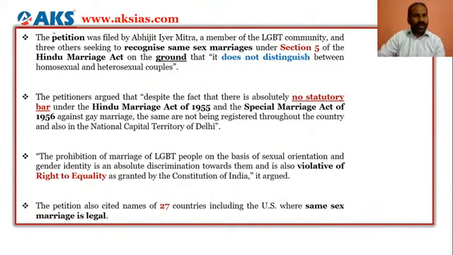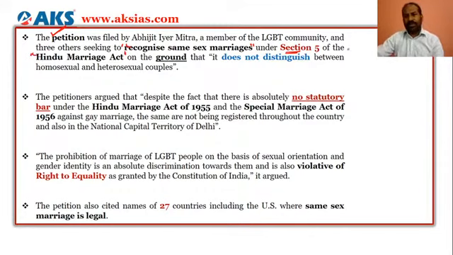Now we have seen the point made by the Solicitor General, Tushar Mehta, who is representing the centre. Now we will look at the grounds on which the petitioner wants recognition of the same-sex marriage. He wanted the same-sex marriage to be recognized under Section 5 of the Hindu Marriage Act.